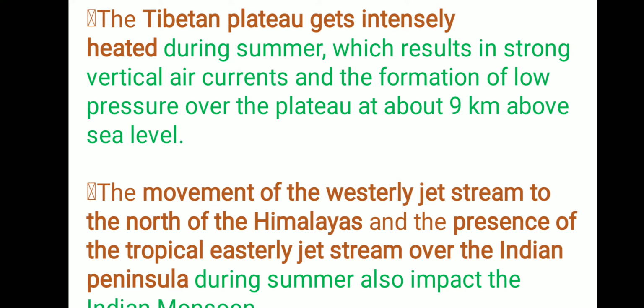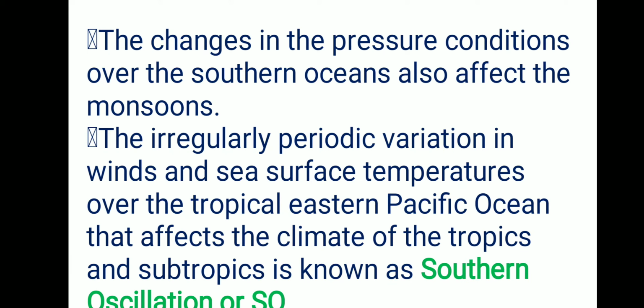Now, apart from these factors, the changes in the pressure conditions over the southern ocean also affect the monsoons. Generally, when the South Pacific Ocean experiences high pressure and the South Indian Ocean experiences low pressure, wind will of course move from high pressure to low pressure, and it is going to come to the Indian side. And sometimes there is a reversal of the pressure conditions. The Indian Ocean experiences high pressure, and at that time the Pacific Ocean experiences low pressure. So it is basically the reversal of pressure conditions.